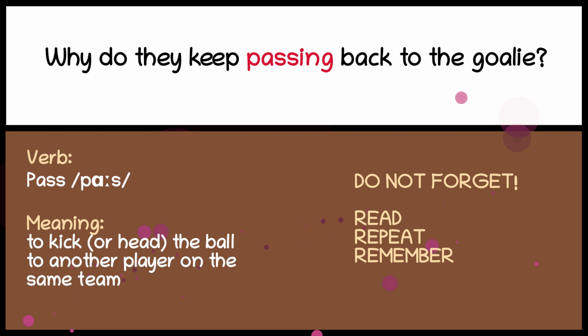Pass. To kick or head the ball to another player on the same team. Why do they keep passing back to the goalie?